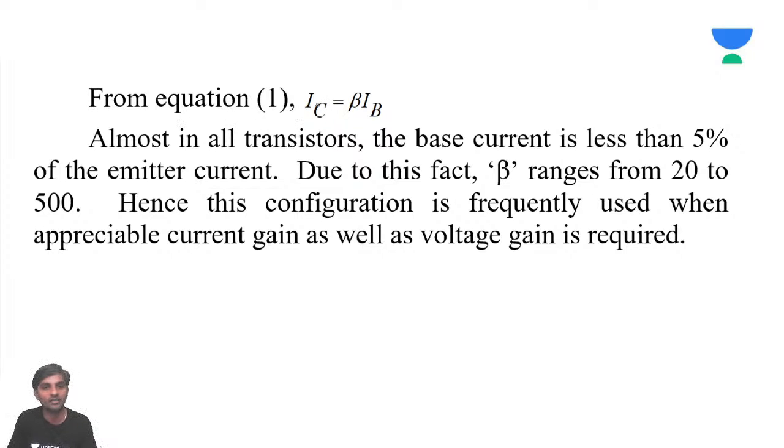From equation 1, IC is going to be beta times IB. In almost all transistors, the base current is less than 5% of the emitter current. Due to this fact, beta ranges from a minimum of 20 to a maximum of 300.